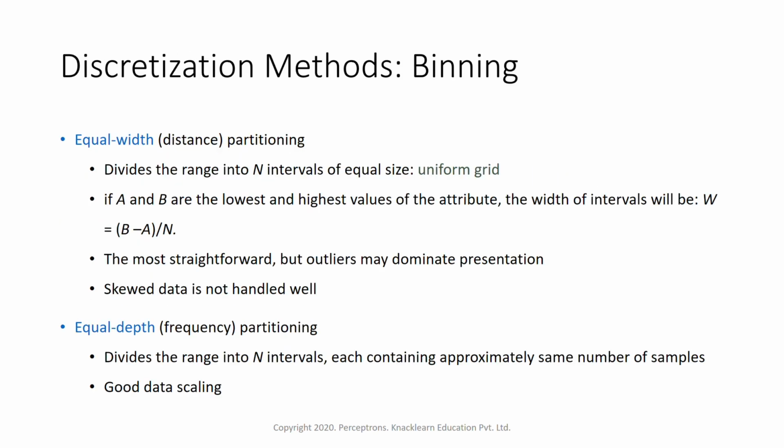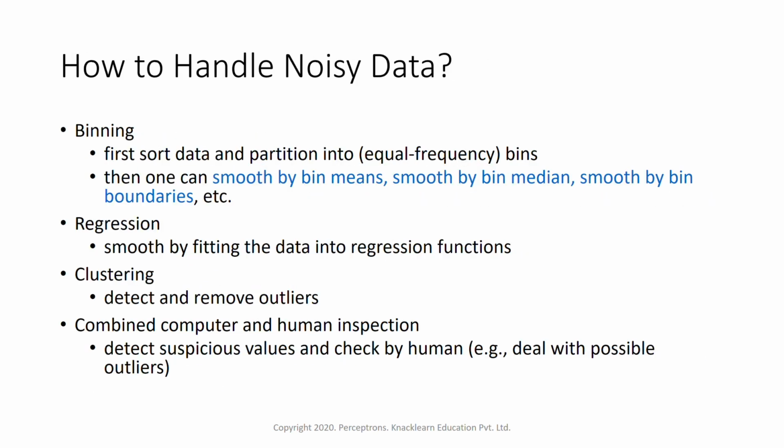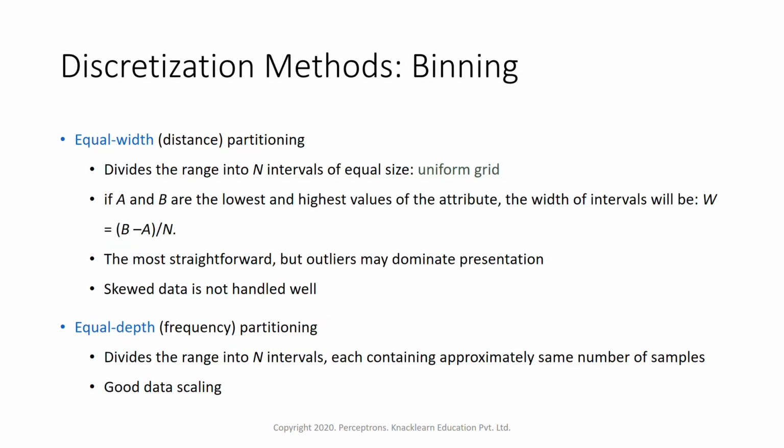Now looking at this binning technique, binning is also called discretization. So the discretization method is this binning method. There are multiple binning methods like equal width partitioning, also called distance partitioning. What happens here? It divides the range into n intervals of equal size. That is a uniform grid. Suppose we have 1,000 values, and we have to break them down to 100 values each. So that means we'll be having 10 records.